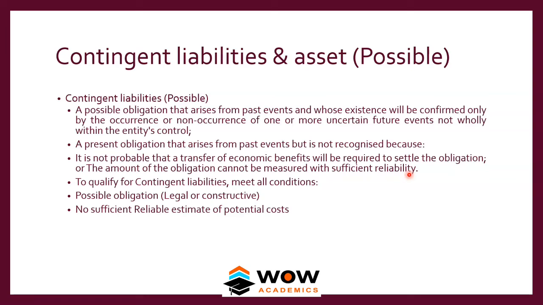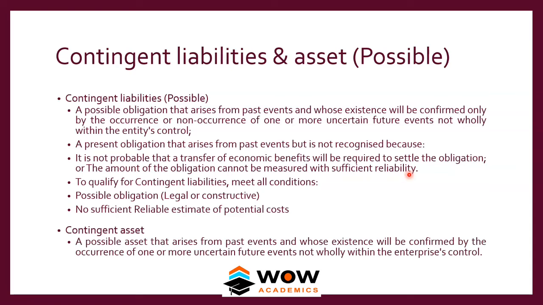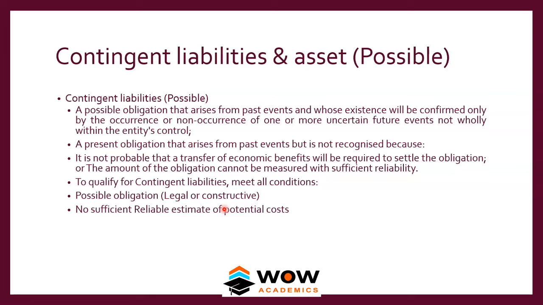So in the first case where the employee has fallen down, it is just a contingent liability. In the second case where the chemical has fallen on the employee, the company has a higher chance of losing, so it becomes a provision. So that's the difference between contingent liability and provision.